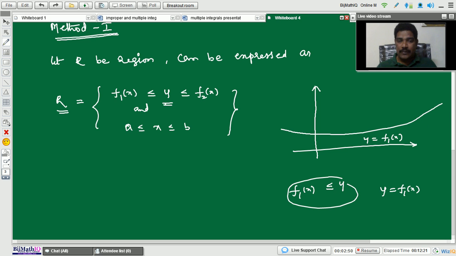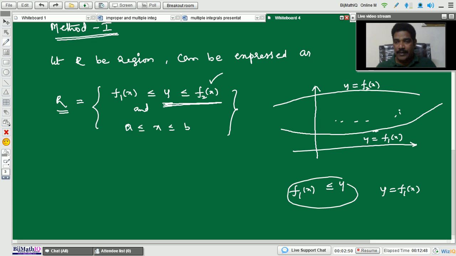In the same way, the second curve, y less than or equal to f2 of x. What is the second curve equation? For example, take this as one more curve, y equals f2 of x. So where do the values of y lie?